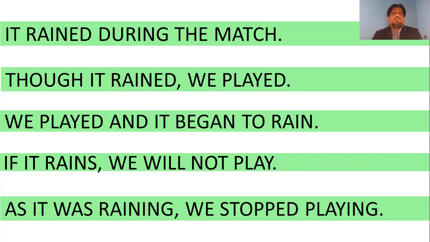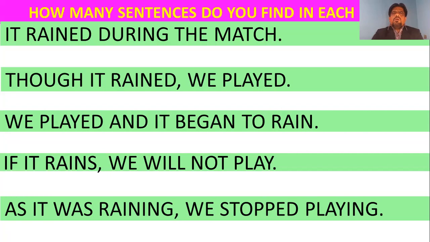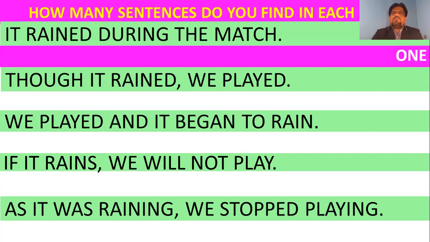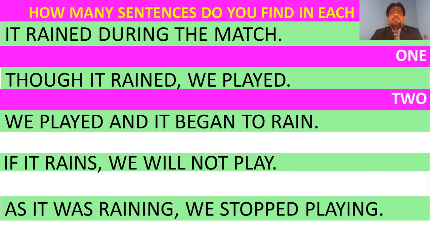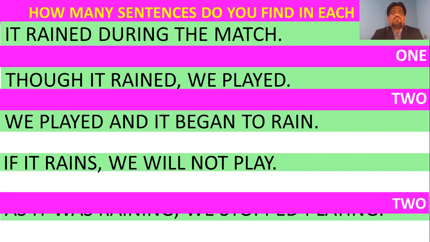Okay, it rained during the match. How many sentences do you see? How many sentences do you find in this row? Okay, it is one sentence. Absolutely right. Though it rained, we played. How do we read it? Then we see there are two sentences in this line. That is what we presume.